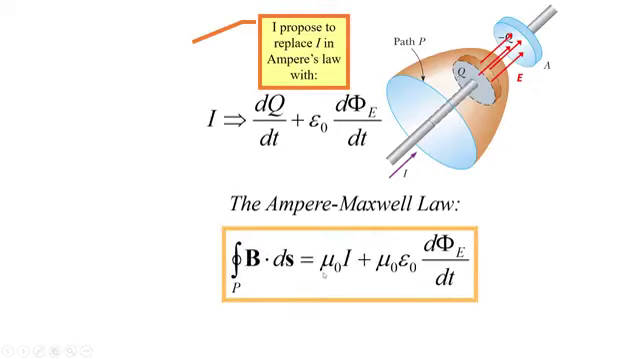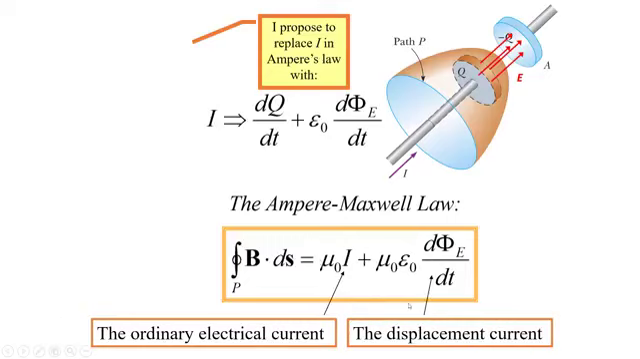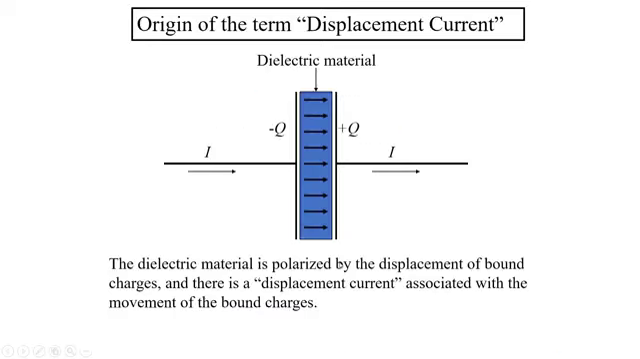Earlier this was mu naught I, but he added the term mu naught epsilon naught d phi E by dt. This is ordinary electric current, as we know. This was termed as displacement current. Similarly, as we found earlier, in integral form this Ampere-Maxwell law is the integral of B dot dl equals mu naught I enclosed plus mu naught epsilon naught times the integral of dE by dt dot dA. But as we know, both are one and the same thing. You can write in any form.